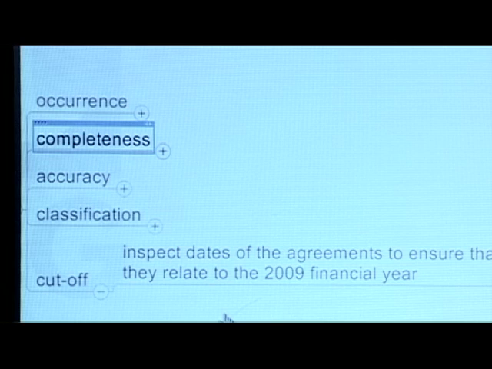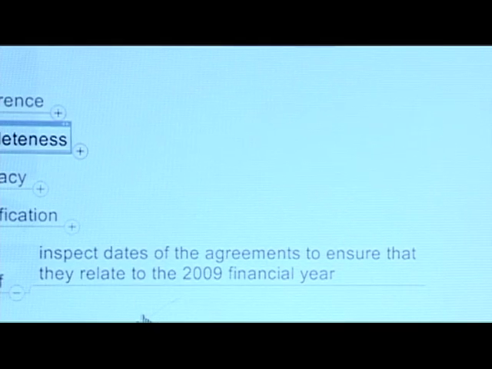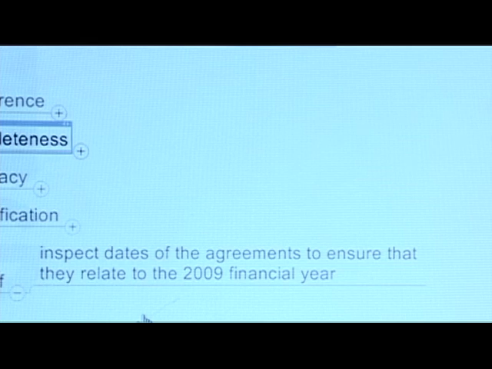From a cutoff perspective, the dates of the agreements: does this purchase relate to the current year? The journal entry was put through on the 16th of February. That is quite close to year end. Are you sure that the dates in the agreement correspond to the 2009 financial year? So has ownership transferred prior to year end? Are we entitled to capitalize this trademark at the 16th of February? Okay, that's looking at the transaction.